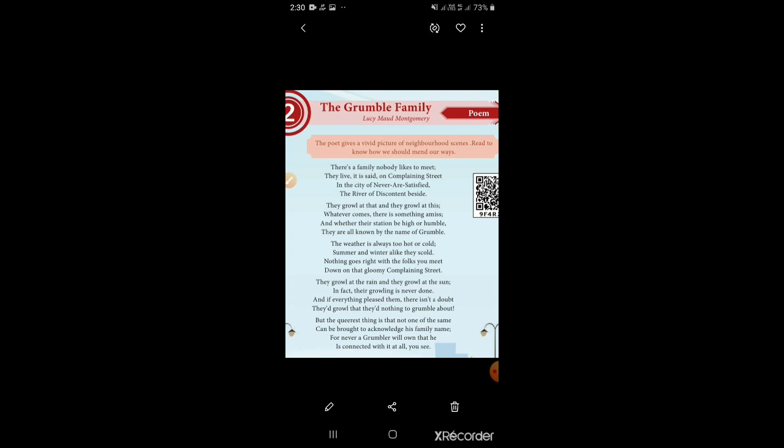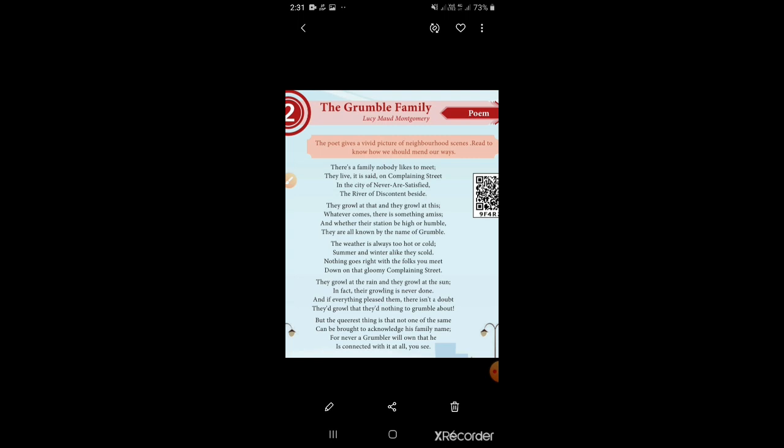Shall we move on to the fourth one? They growl at the rain and they growl at the sun. In fact, their growling is never done. And if everything pleased them, there isn't doubt, they growl that they are nothing to grumble about. They growl. Growl means, already I told you, what is the meaning of growl? It is to grumble, to complain. Is it okay?